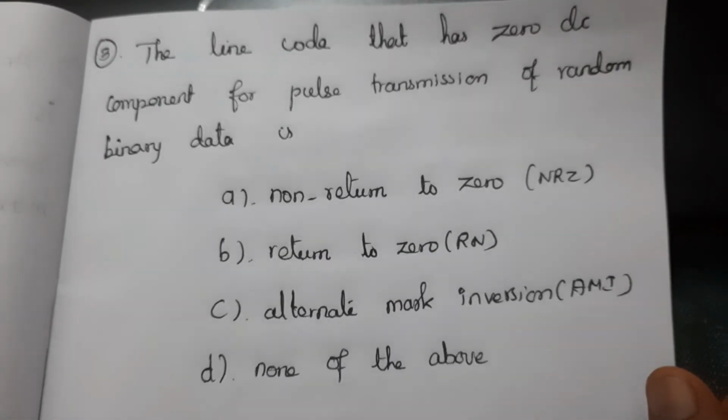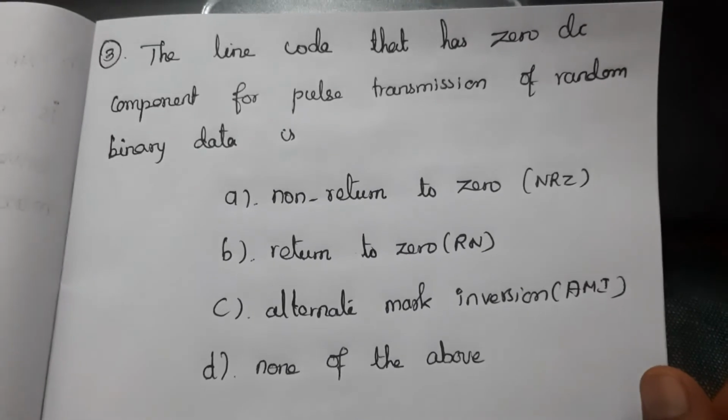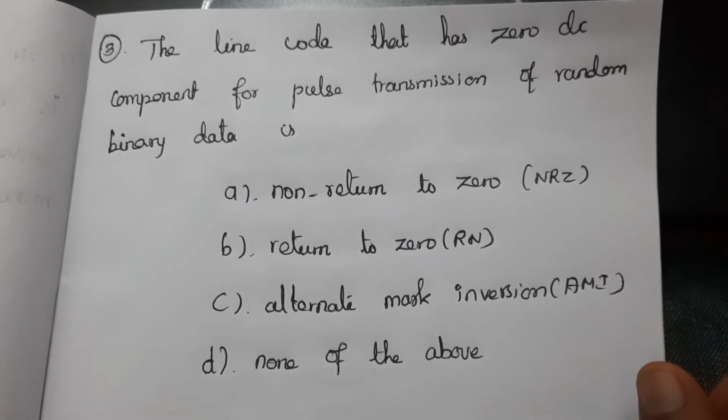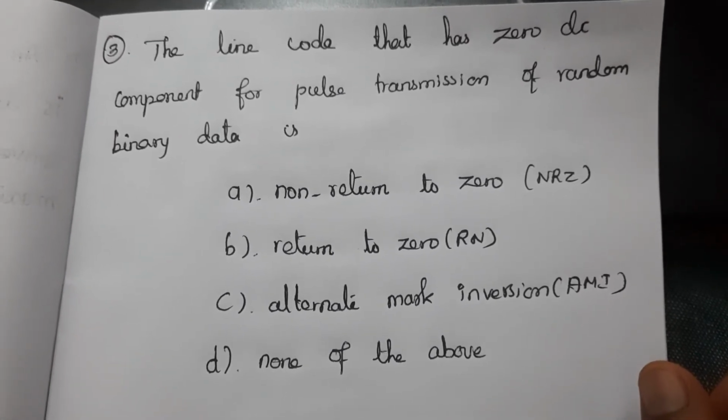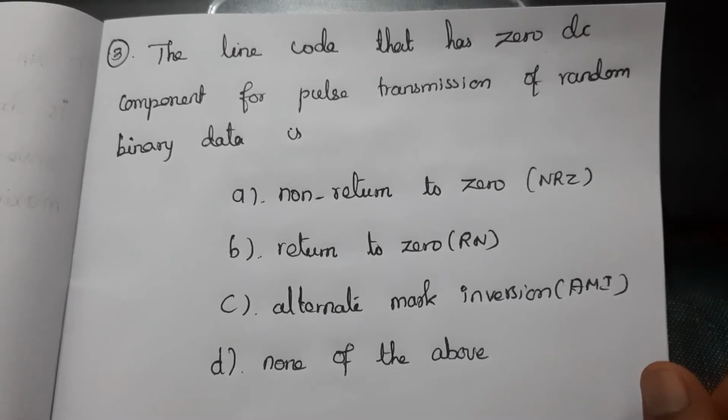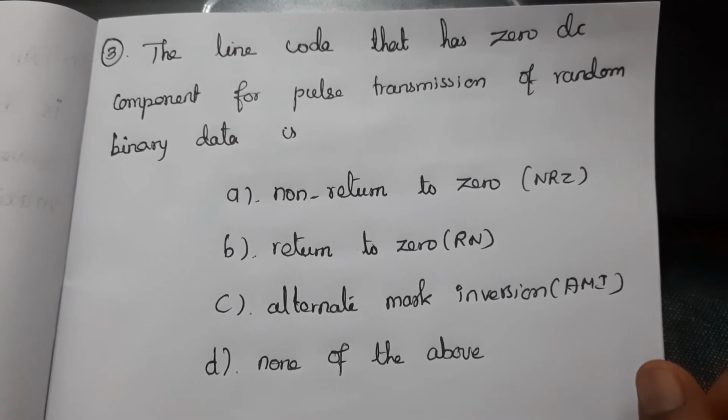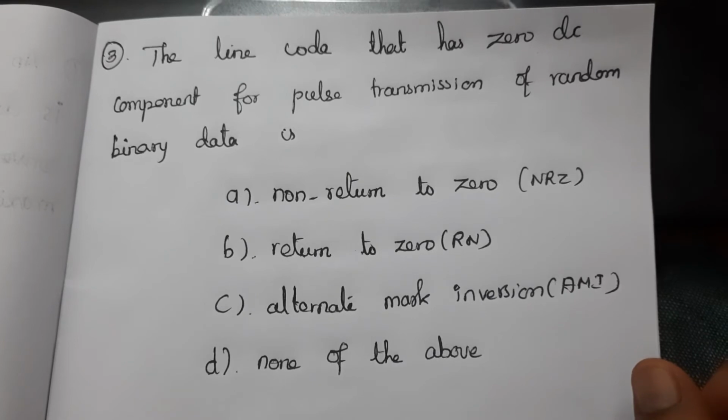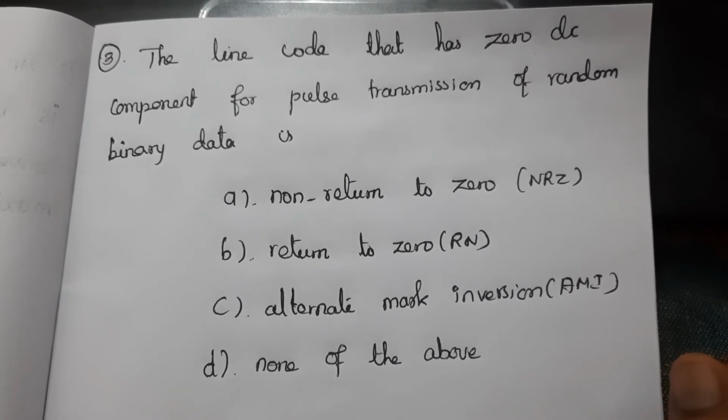Third question, the line code that has 0 DC component for pulse transmission of random binary data is. The line code that has 0 DC component for pulse transmission of random binary data is.